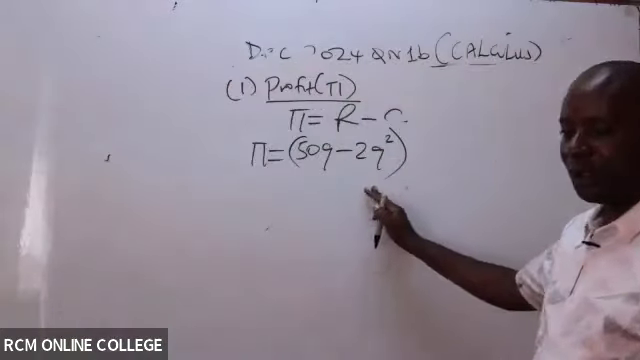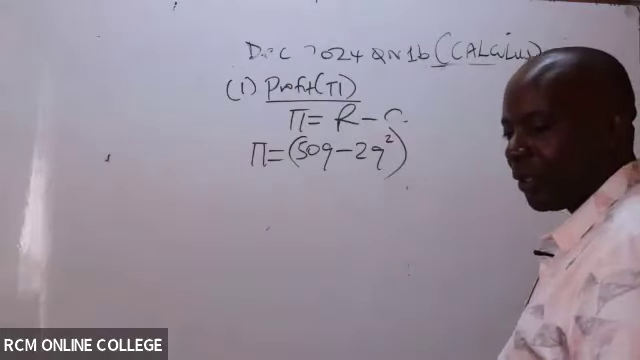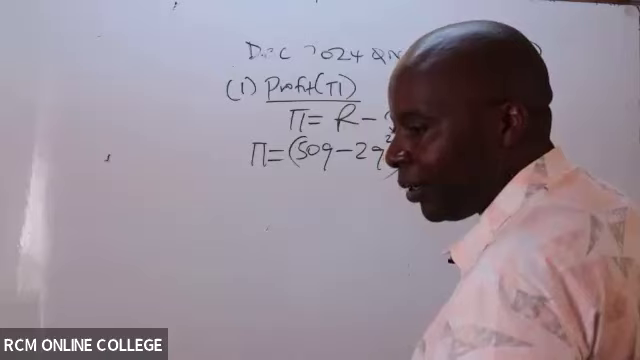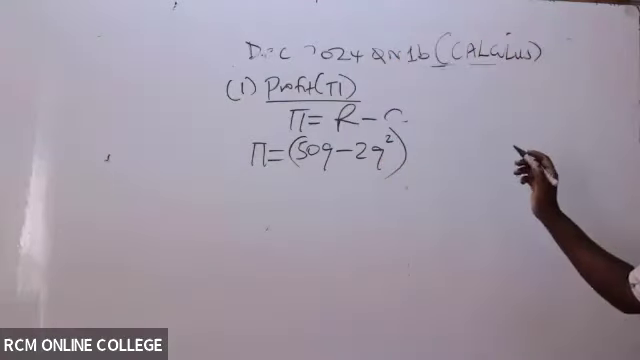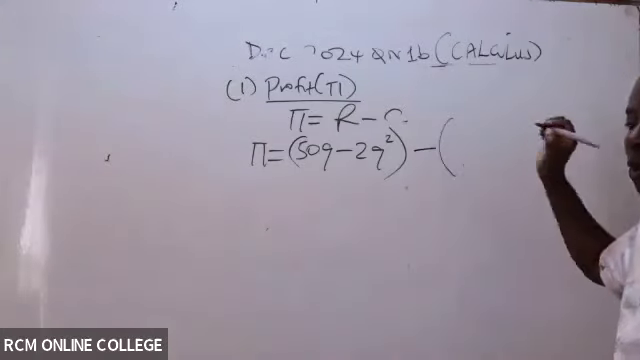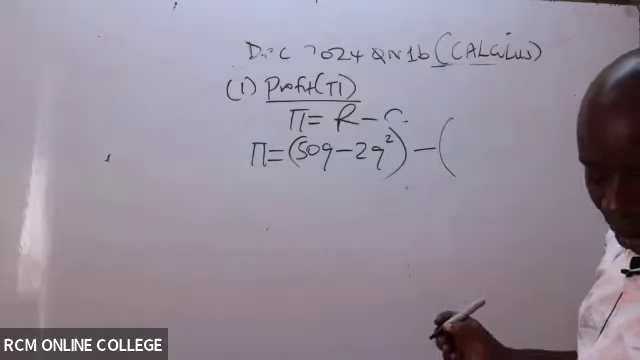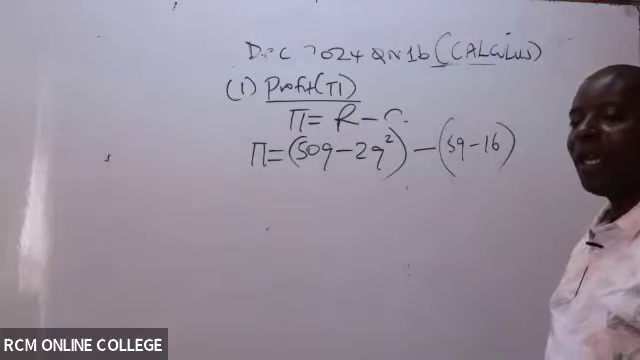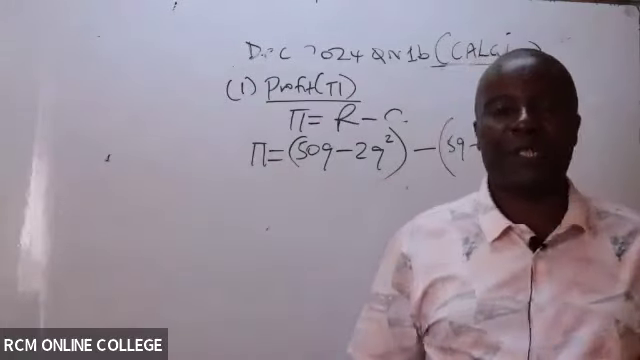Do we remember this function? So the profit is 50Q minus 2Q squared, minus cost. The cost function, we already have the cost function. If you remember very well, our cost function was 5Q minus 16.